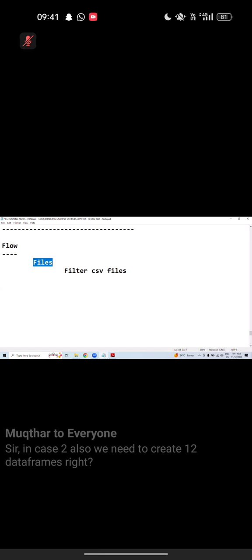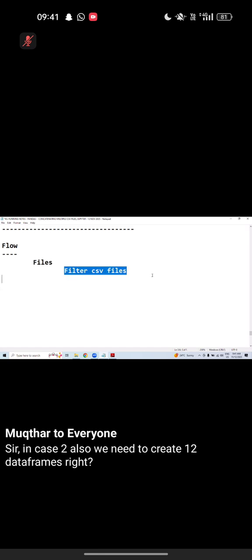Why? Because that is not our task actually. We need to write a program to load only CSV files. That is amazing, we are doing. After filtering all CSV files, create 12 data frames. Step by step you are doing actually.